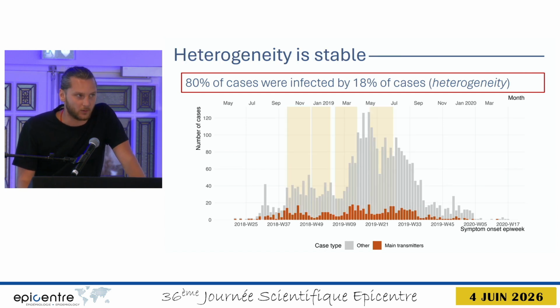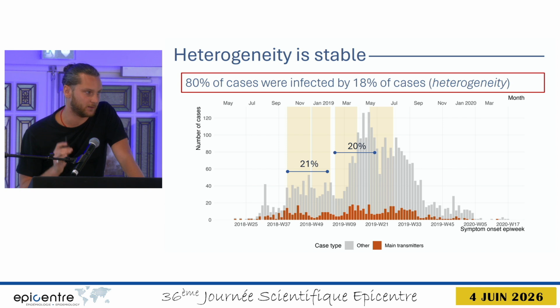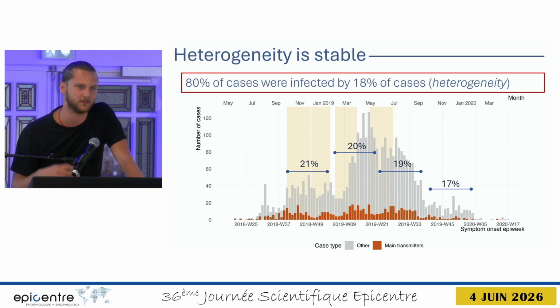Now, very roughly speaking, we observe that this heterogeneity is stable across the outbreak, especially before the peak, during the episodes of violence, during the period where transmission was highest, right after the peak, and at the end of the outbreak, always fluctuating around 20% of cases infecting 80% of them.